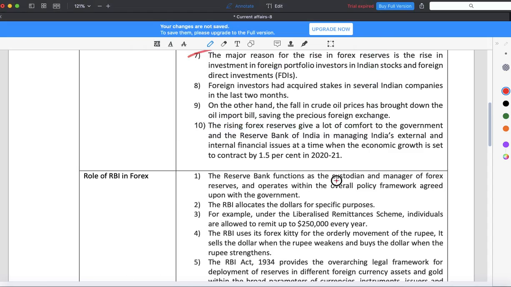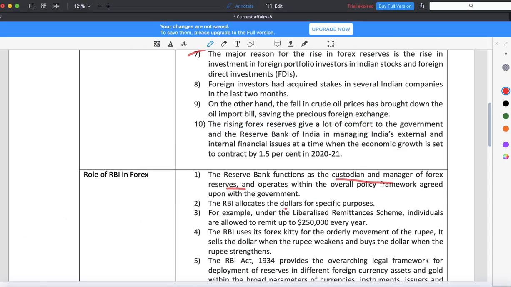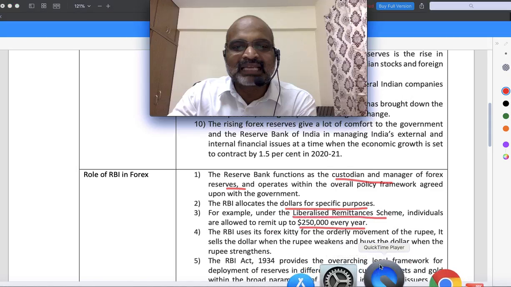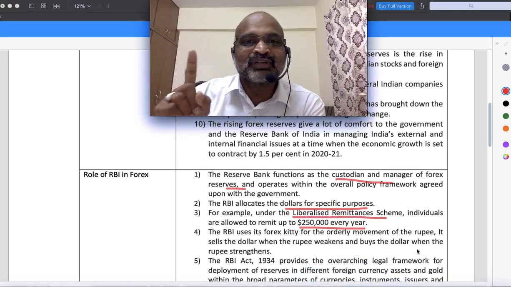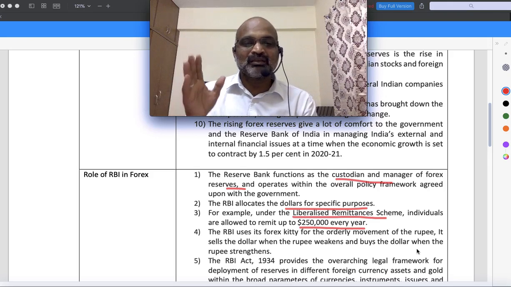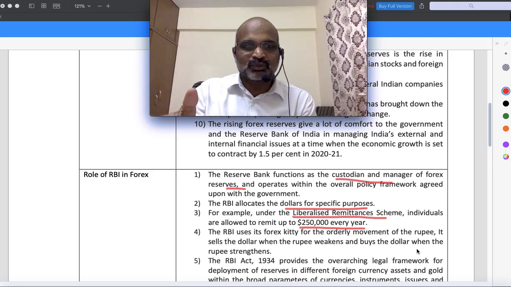Reserve Bank of India is a custodian and manager of foreign exchange reserves. RBI allocates dollars for specific purposes. For example, Reserve Bank of India has given very clearly under LRS, the Liberalized Remittance Scheme, individuals from other countries can send $250,000 in a year. How much money can a person working abroad, or doing a business abroad, send in a year?